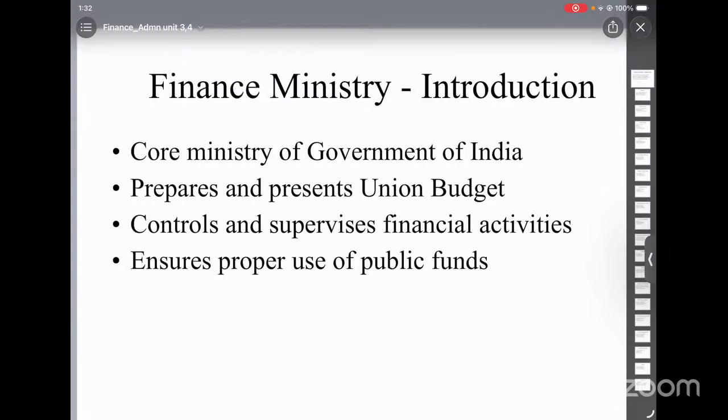India basically followed the British system of financial administration, which was originally developed in England. One of the most important features of the system is centralized financial control. It means that the financial powers are mainly concentrated in the finance department. And the finance department plays a very important role because it is responsible for maintaining financial stability and protecting the economic interests of the country.